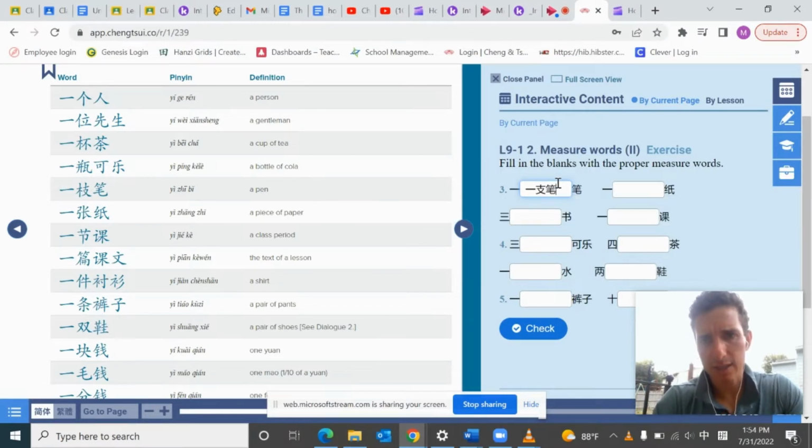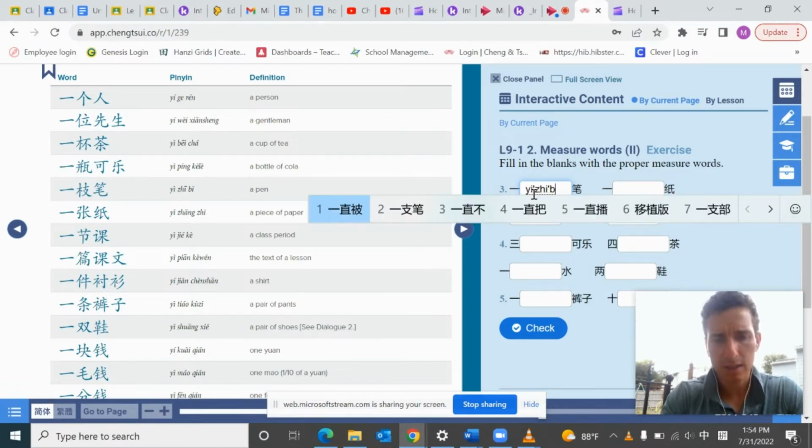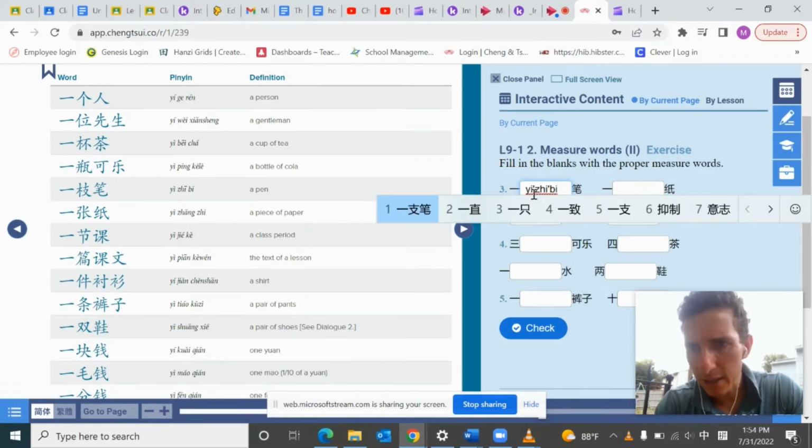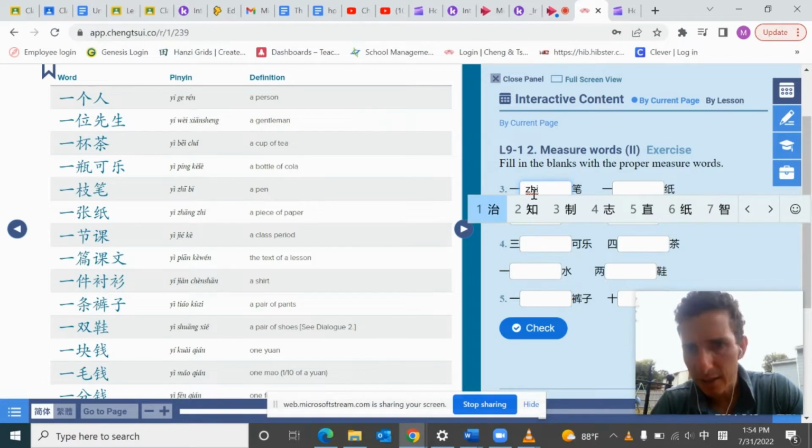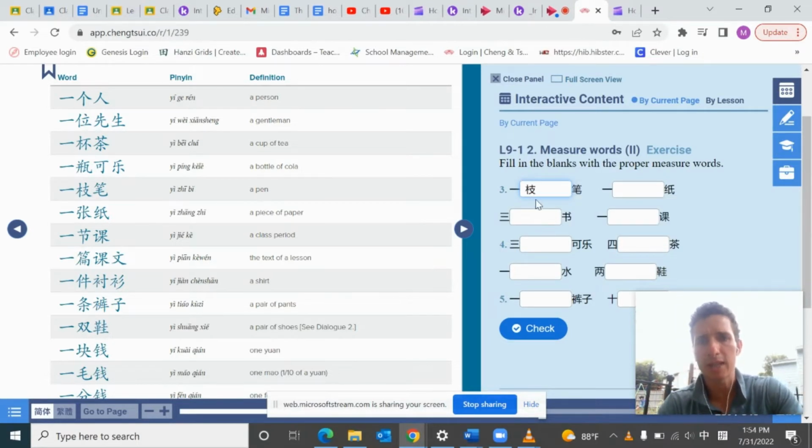All right, so I kind of rewrote it just to get it to pop up. Well, actually, that's not entirely the right one. 一支笔. So what sometimes you might have to do is scroll down until you get the right one, and this is one of those instances. So number 6 here. That's the right one with that radical. Okay, and then a piece of paper. So I'll let you figure that out for a sec. All right, so it's 一张纸.